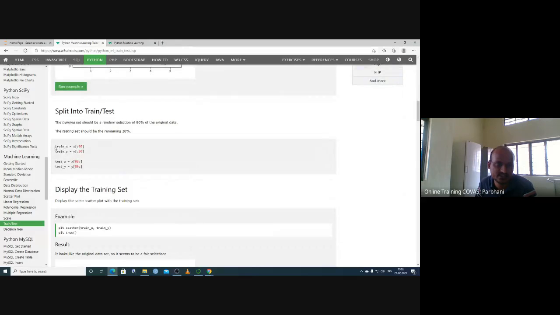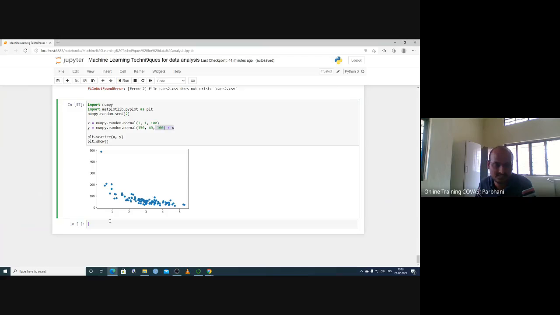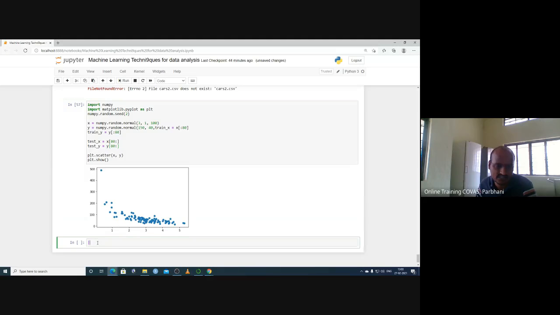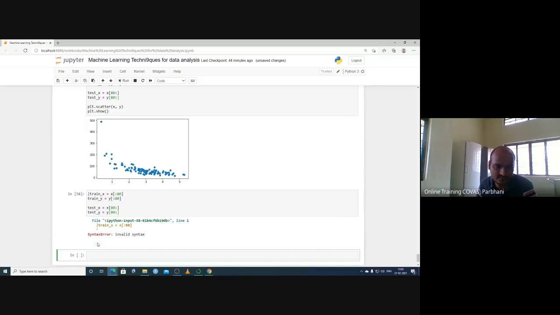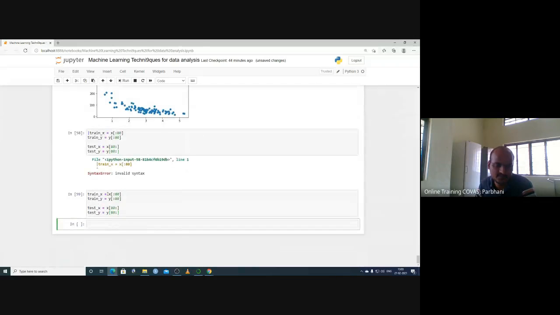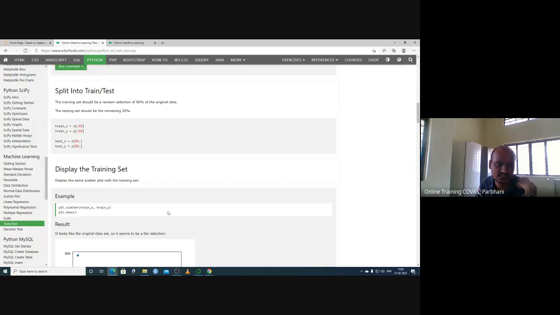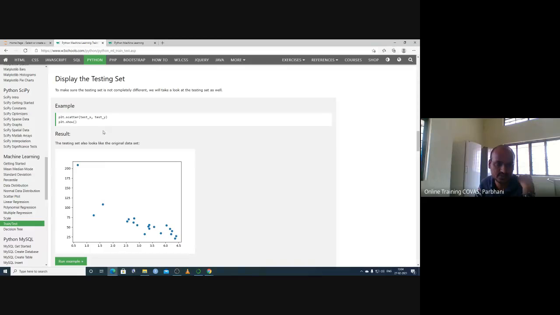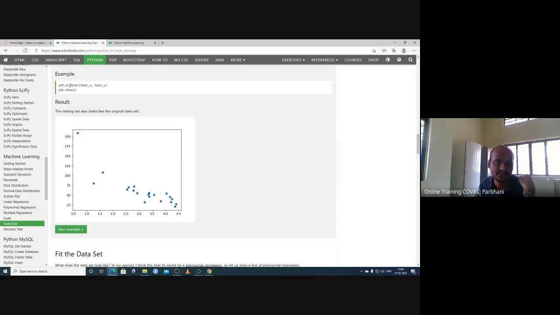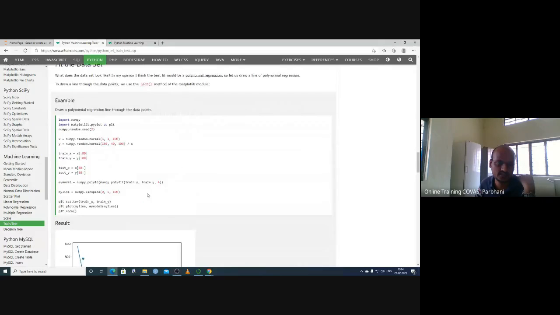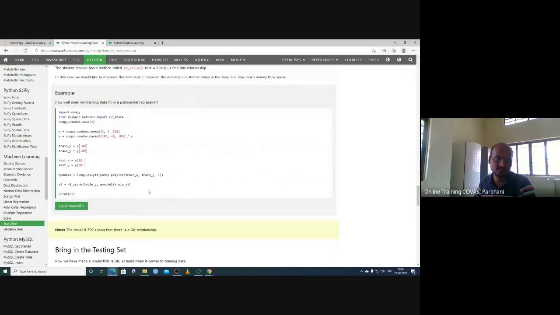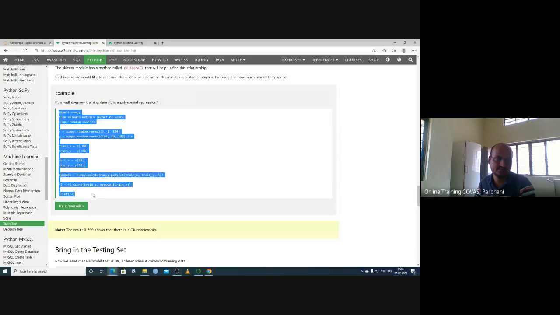You can split that data into a training and test set. What is splitting? If you want to get some information, you have to split the original data into 80% as a training set and 20% as a test set. Based on this train-test split, we make a scatter plot of the training set, and we can predict on the test set if you train the model on the training set. This is the same concept, R square.